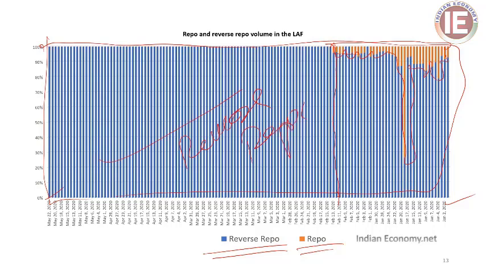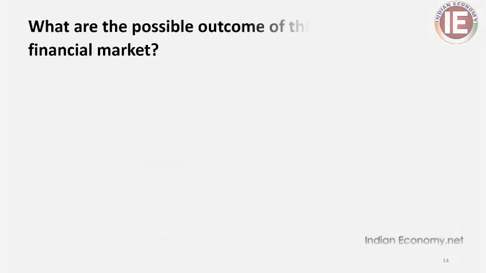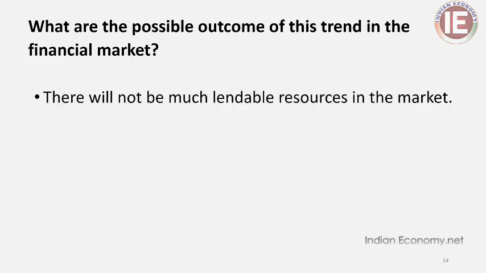This shows that there is excess liquidity in the banking system. Banks sensed that there is a danger. They were not ready to give funds to the real economy, rather they were parking their excess money with the RBI itself. And then, what are the possible outcomes of this trend in the financial market?